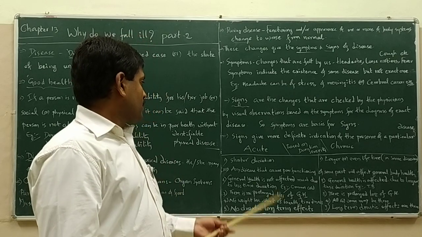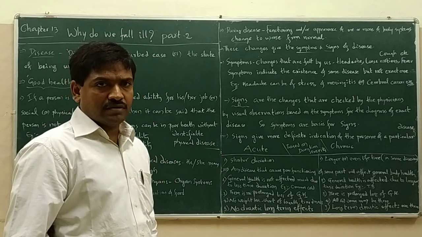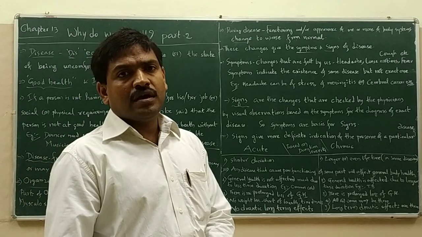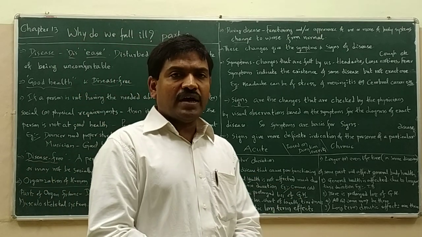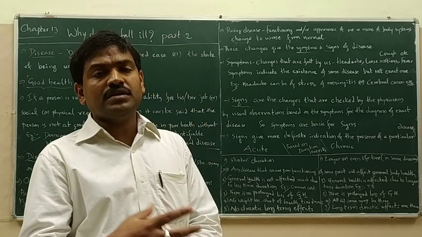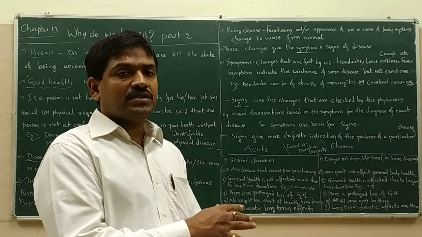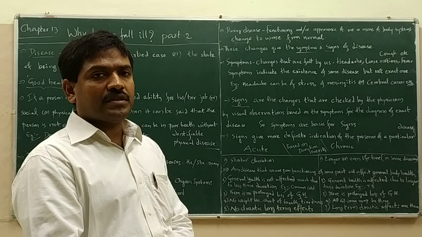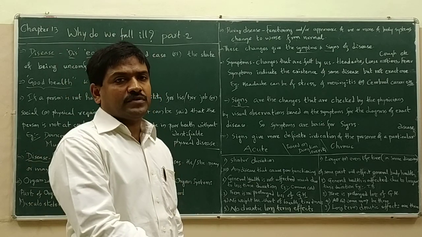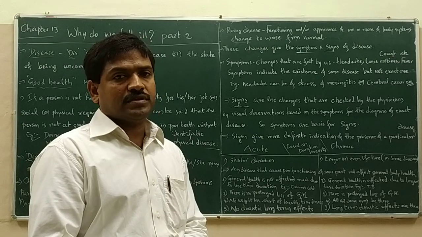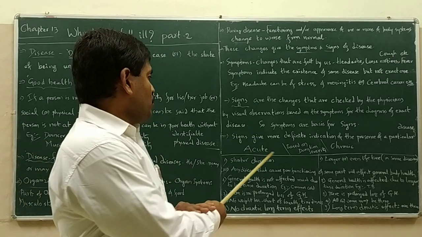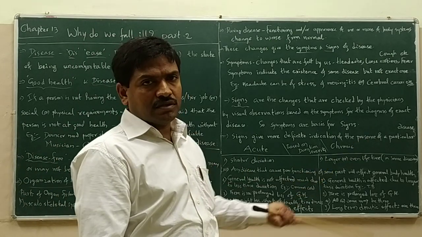Right. Diseases classification. Let us first take it based on the duration of the disease, the severity of the disease and certain symptoms that are exhibited by the disease. How many types of diseases are there? Diseases are of two types based on the duration, severity and symptoms of the disease. They are acute disease and chronic disease.